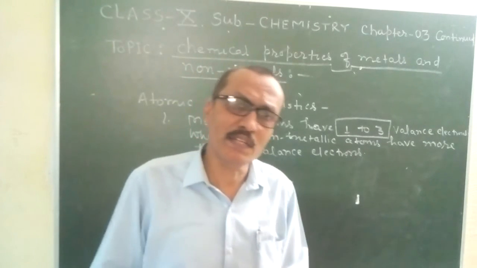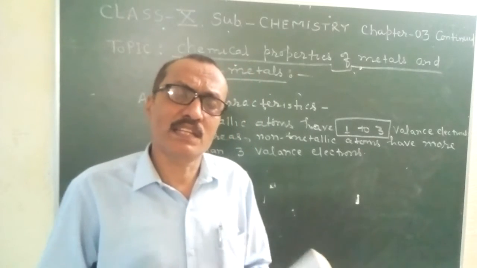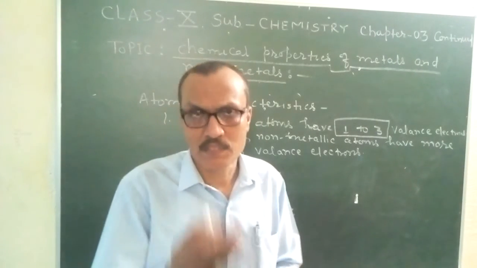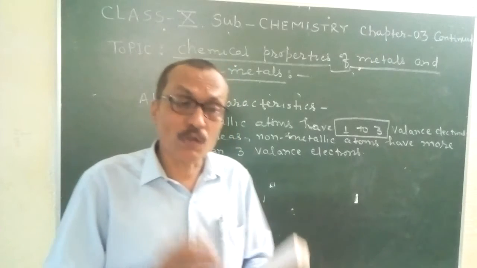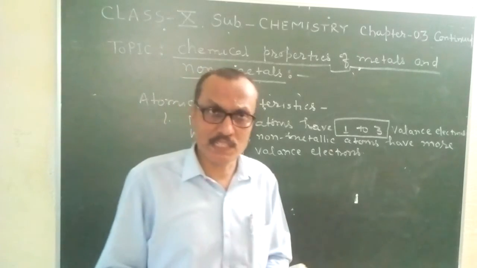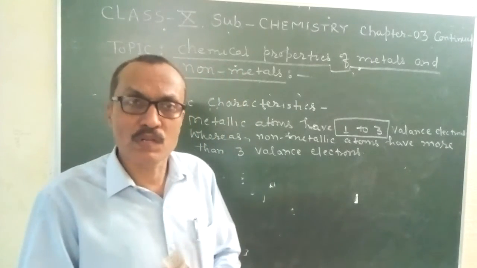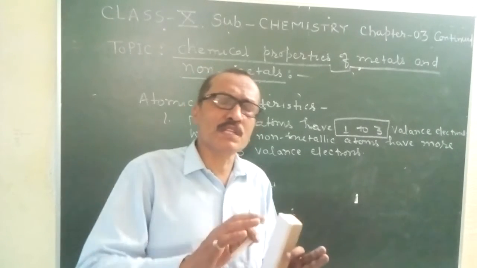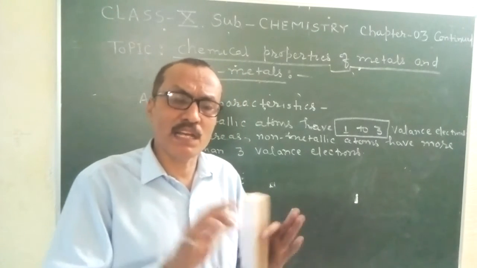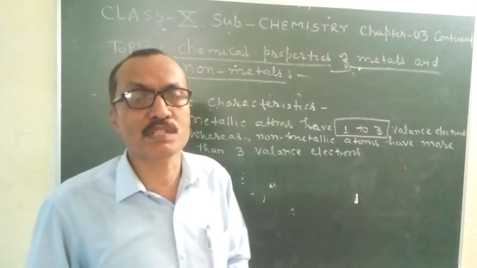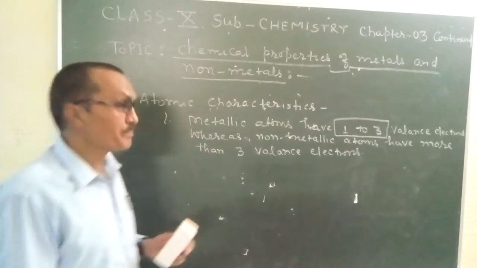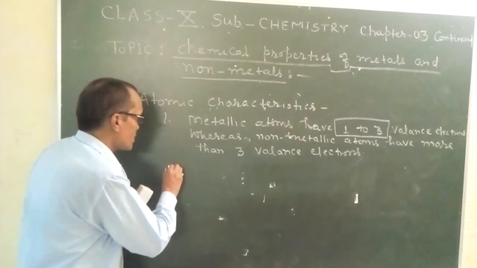Sulfur too is a non-metallic element because in its outermost orbit there are 6 electrons. Oxygen is also a non-metallic element because it also contains 6 electrons in the valence shell. So students, non-metallic atoms have more than 3 electrons in their valence shells. Keep in mind.